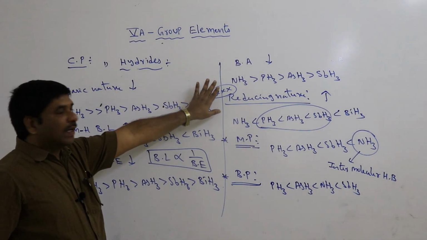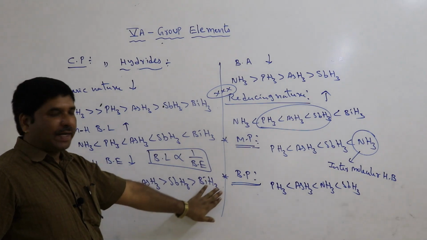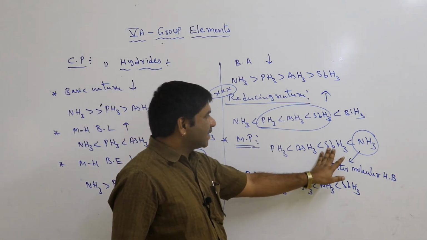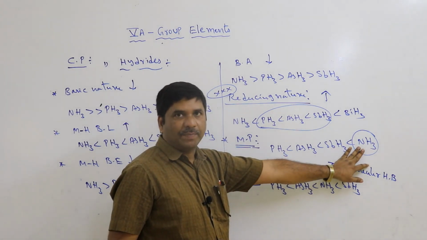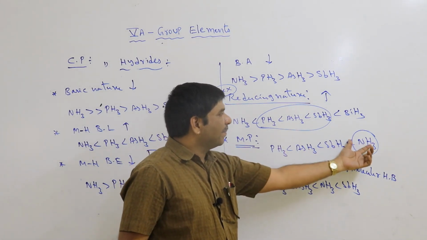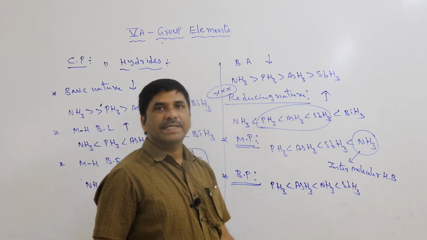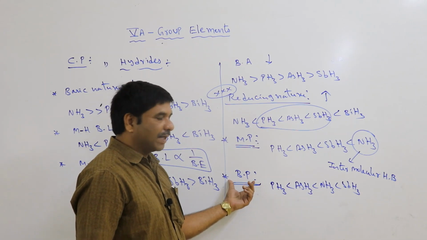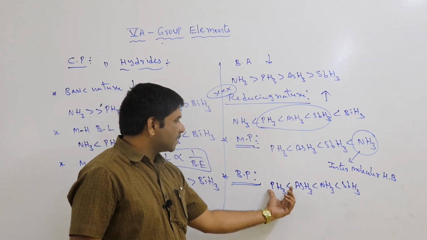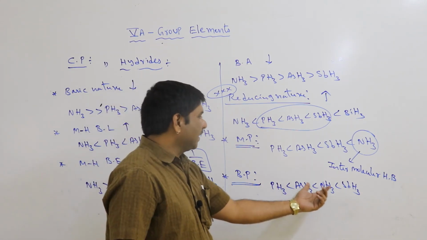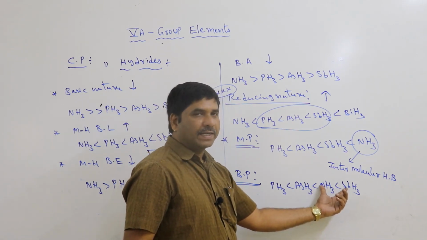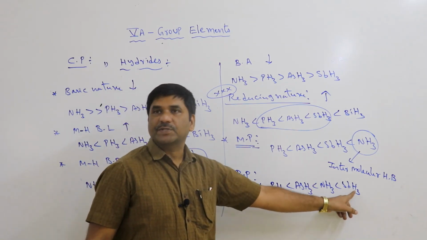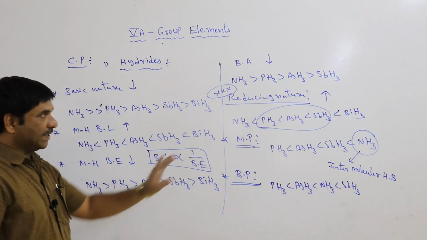So, in this group, melting point and boiling point. Melting point value, phosphine to stibine, then increases to ammonia. Ammonia has a higher melting point because it has intermolecular hydrogen bonding. Boiling point value, phosphine to arsine increases, but it is different in ammonia and stibine. So the boiling point order from phosphine to stibine is changing like this.